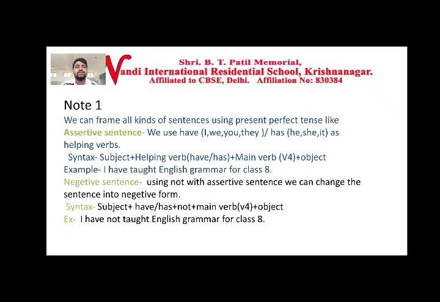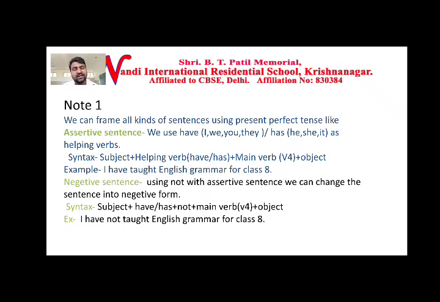Then negative sentence. By using not with an assertive sentence, we can change the sentence into negative form. We can transform the same sentence into a negative one. How can we make it? Let's see the syntax first. Subject, then have or has, then we must use not, then the main verb must be in verb form 3. Here also there is a mistake I typed before. Please make a correction to that. Then object. For example, I have not taught English grammar for class 8.